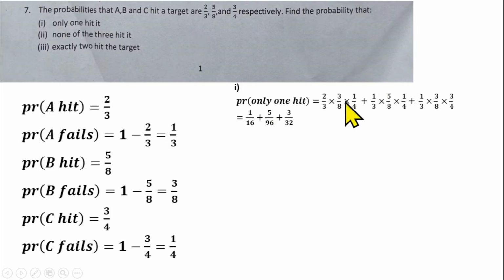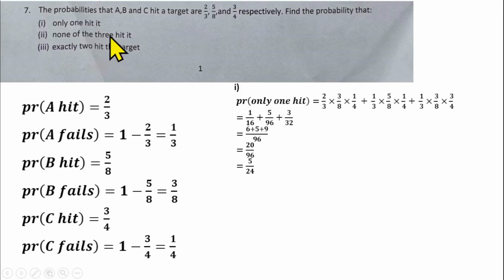That means you can reduce it with your calculator, or you can reduce it with your head. Then this also gives us 3 over 32. Find the LCM, that will be 96. Then you simplify that, that gives us 6 plus 5 plus 9 over 96. That should give us 20 over 96, which should be reduced to 5 over 24.